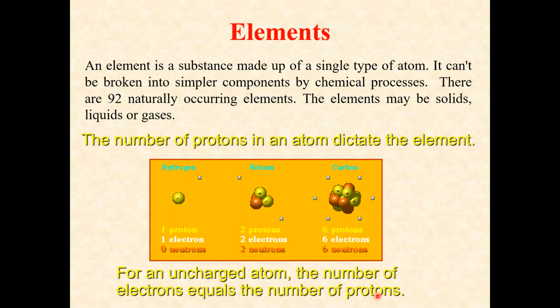What does it mean? It means that an atom or an element normally remains neutral unless it loses or shares an electron. Unless it loses an electron, the atom remains neutral. So normally in an atom or an element, the number of protons is equal to the number of electrons.